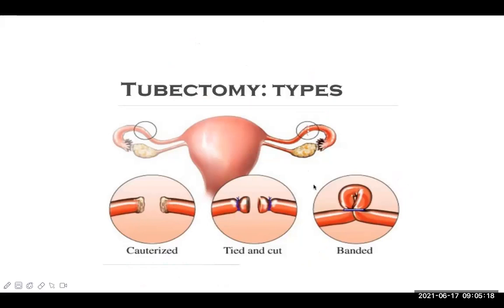Tubectomy can be done by conventional surgery. A small incision is given on the abdominal wall and direct approach would be taken. Another is by laparoscopy, laparoscopic tubectomy or tubal ligation. And third, hysteroscopic tubal ligation can also be done. So these are the different ways: conventional, laparoscopic, and hysteroscopic tubectomy or tubal ligation. This is also a permanent type.